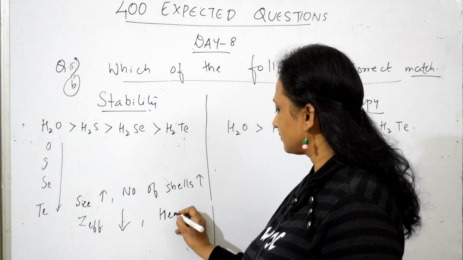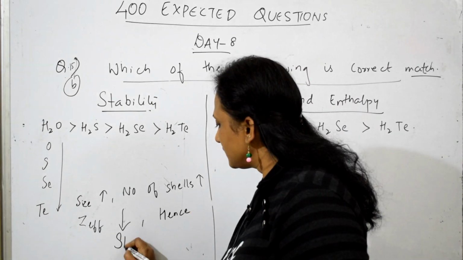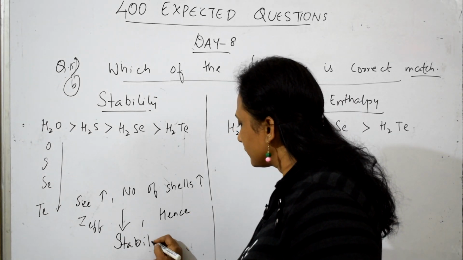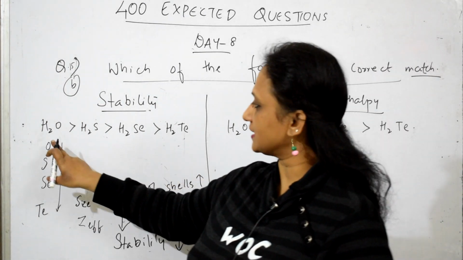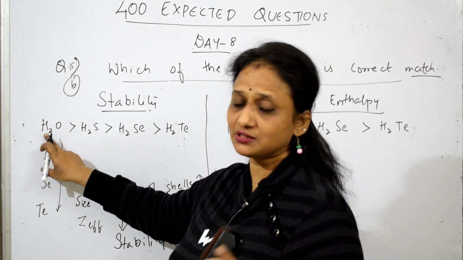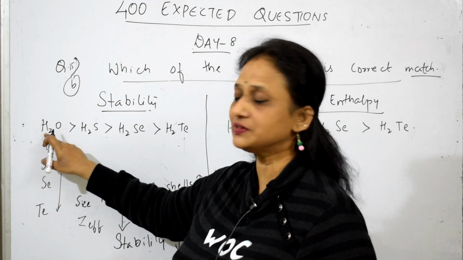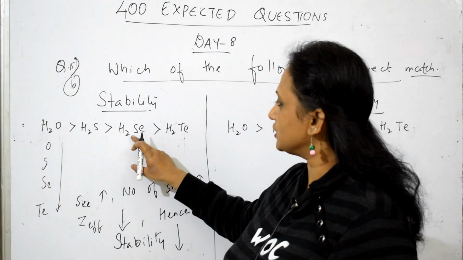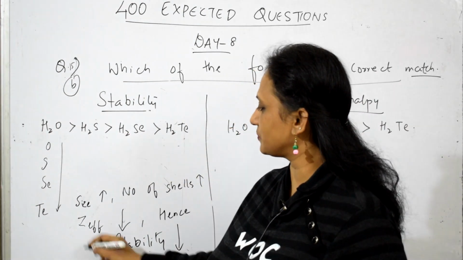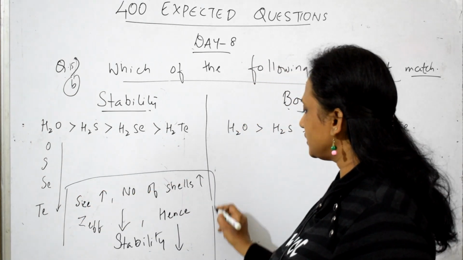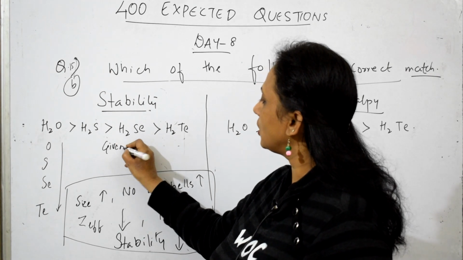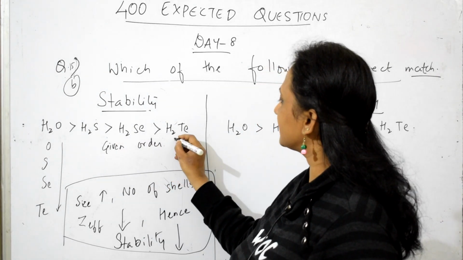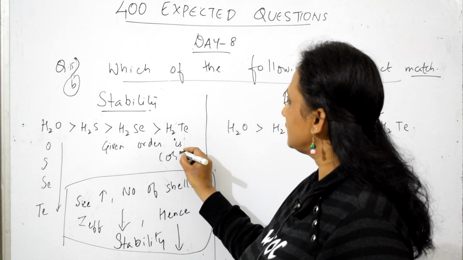Hence stability decreases. Correct, no, students? Now, is it the correct order? Yes. Water is more stable. We are using it as a universal solvent. Then comes H2S, then H2Se. Yes. So, same thing. This is the concept, and this is what you need to write. Hence, you'll say the given order is correct.